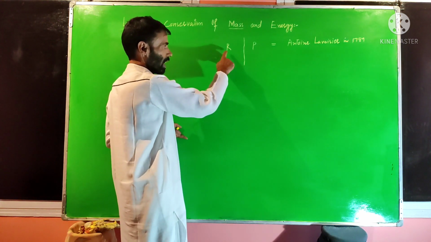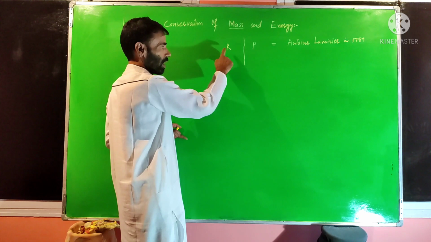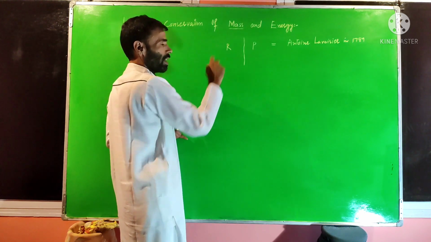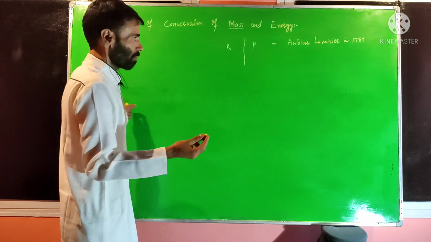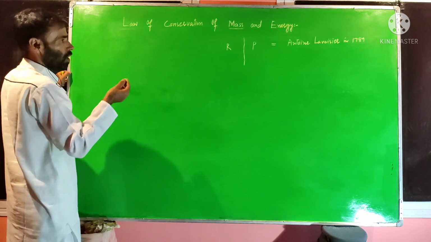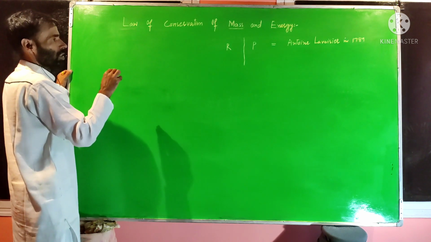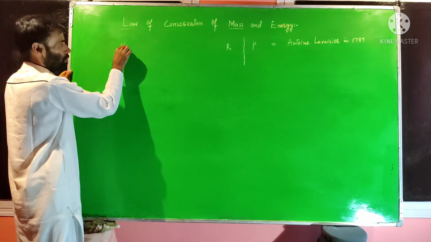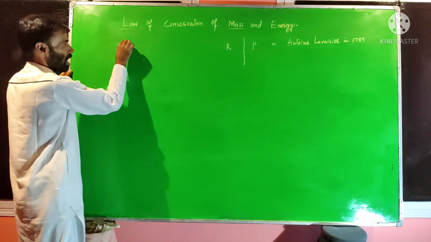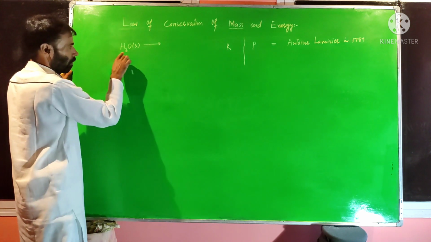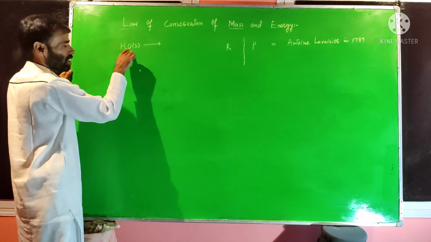Again, during a chemical or a physical change, the mass of the reactants is equal to the mass of the products. First I will take a physical change, after that a chemical change. If we have a piece of ice, H2O in solid form, first we weigh it, we measure its mass.